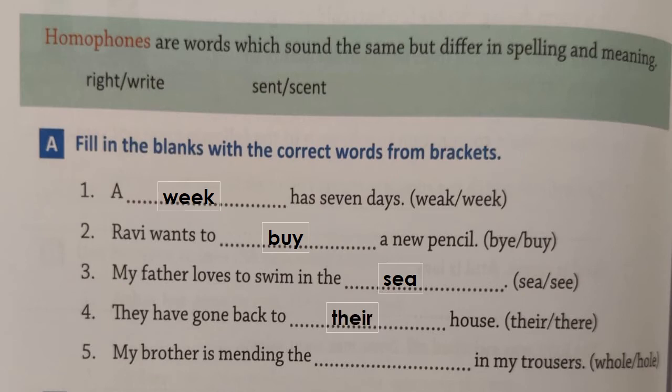Number 5, my brother is mending the dash in my trousers. Hole, WHOLE, whole, which means all of it. When you say, I ate the whole ice cream, that means all of it or entire. And the other hole means a hollow place in something or a gap in something. So here what will come? My brother is mending the hole, H-O-L-E, in my trousers.